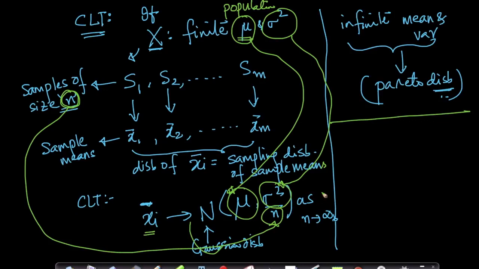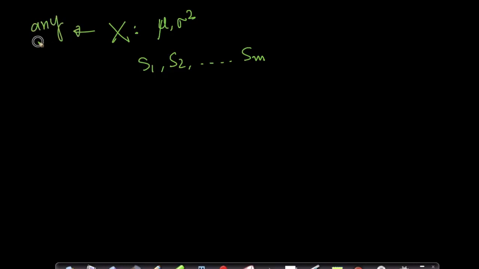Okay, so let's understand what it means. I mean, the theorem part is clear, right? So what it literally means is, if I have any distribution x, if I take samples, and let's assume these are incomes, that's a better way to understand. Let's assume these are incomes with a mean of mu and a variance of sigma square. This could be any distribution. It need not be Gaussian. That's very, very important. Let me write it very clearly. Need not be Gaussian.